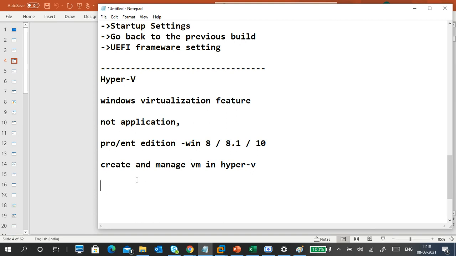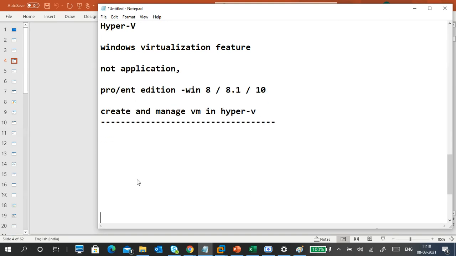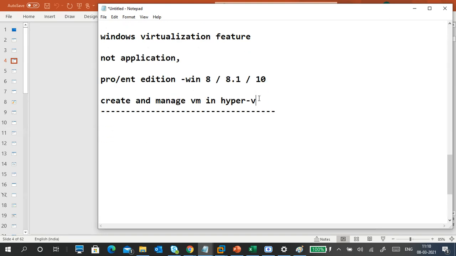You may ask a question: sir, we are having Windows 10, so why are we not using Hyper-V? Of course, the condition is Hyper-V is available in Professional and Enterprise, and what I have is the Home edition.